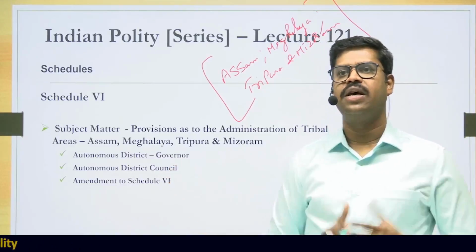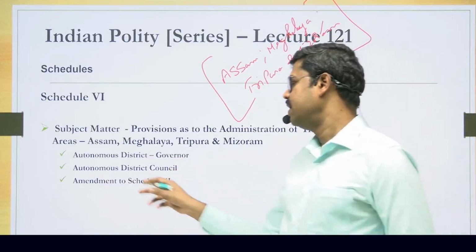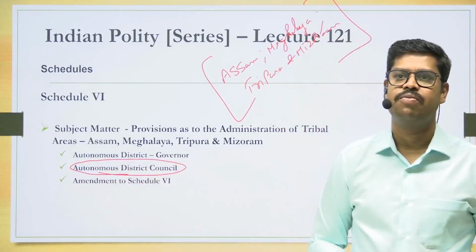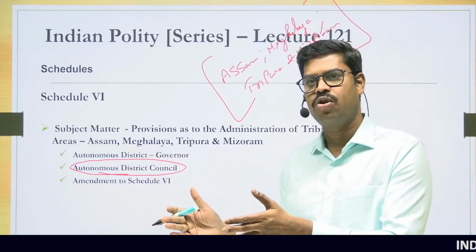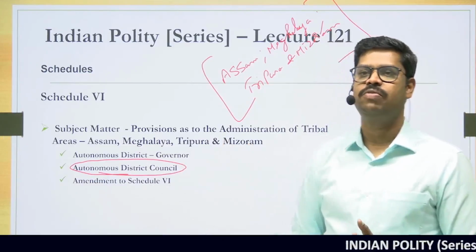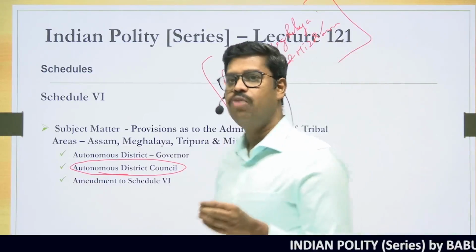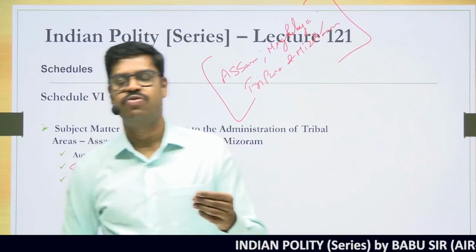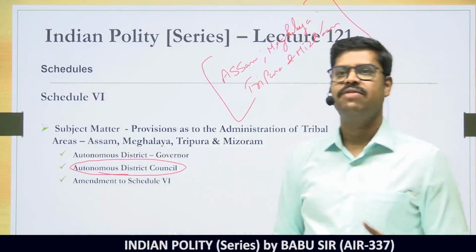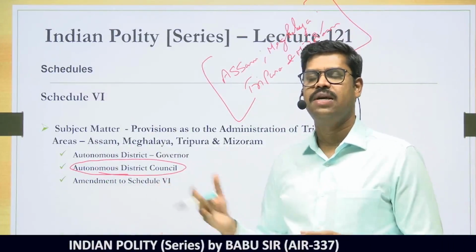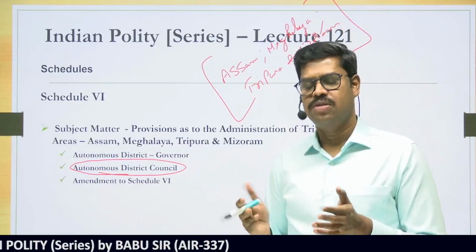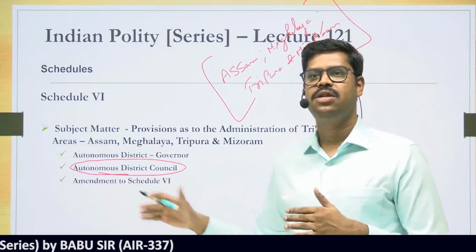Once a particular area is declared to be an autonomous district, there can be what is called an autonomous district council. This is very, very important. First, the autonomous district will be established, and within the district, an autonomous district council will be established. And the district council is empowered to make some laws with regard to certain areas under Schedule 6 of the Constitution. Say, for example, with regard to their local customs, their marriage, divorce, property rights. So with regard to all those things, the law made by the Parliament or the state legislature may not apply.